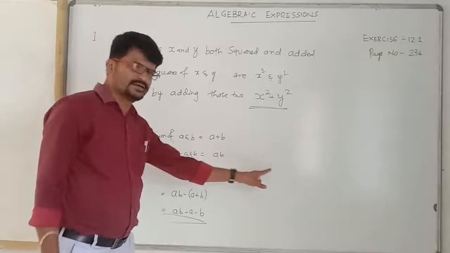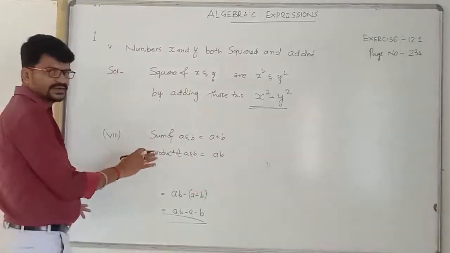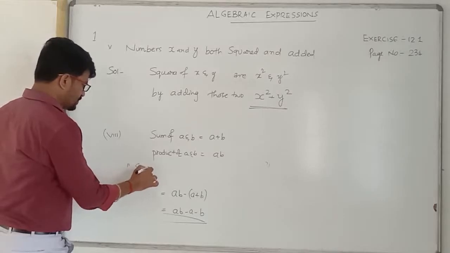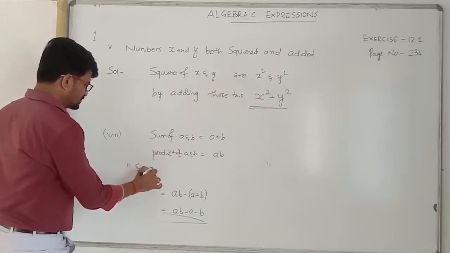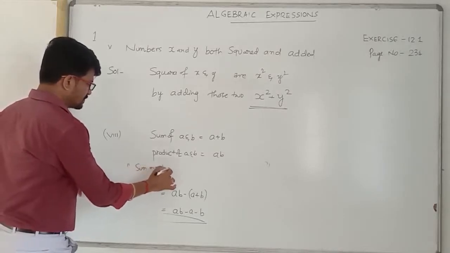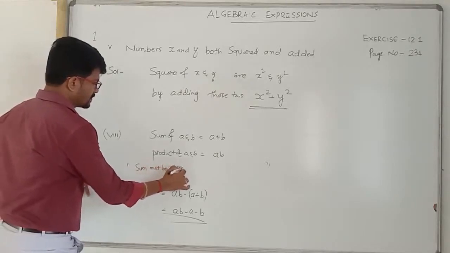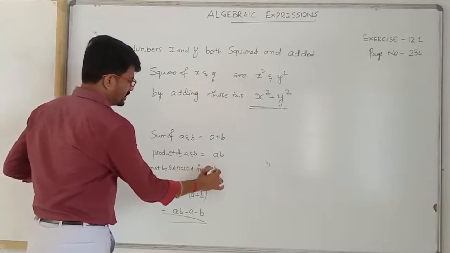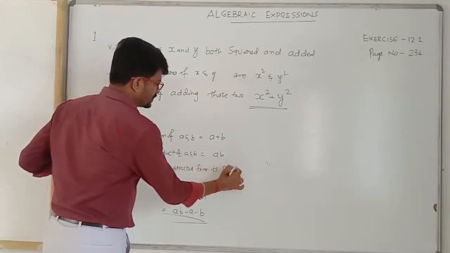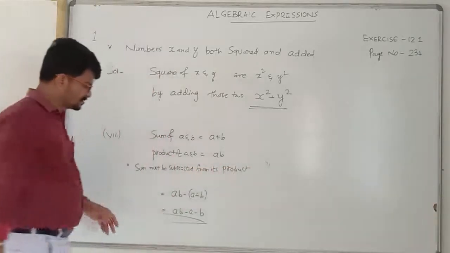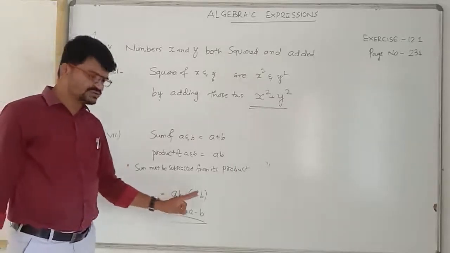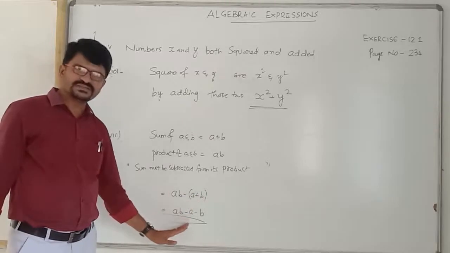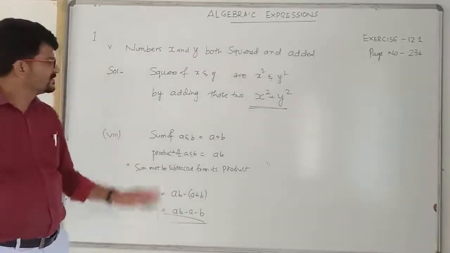Children, write here. I'll write for this question, but the next question is yours. The sum must be subtracted from its product. So this is the sum, this is the product. This sum should be subtracted from the product, so ab minus (a plus b), and after simplification you will get it. Clear, children? Write it.